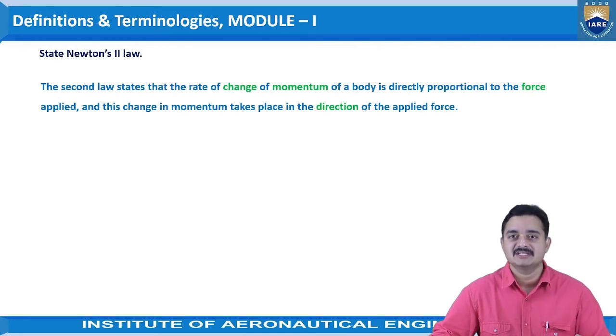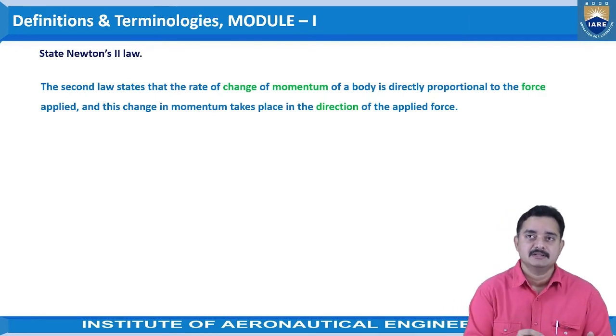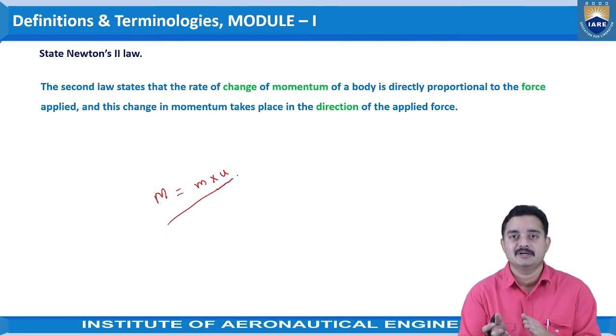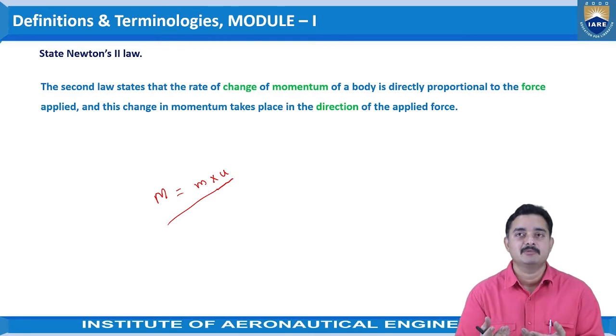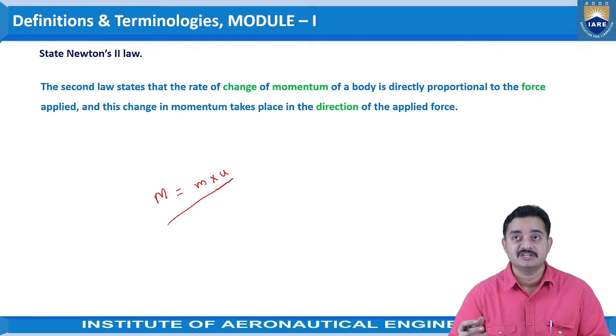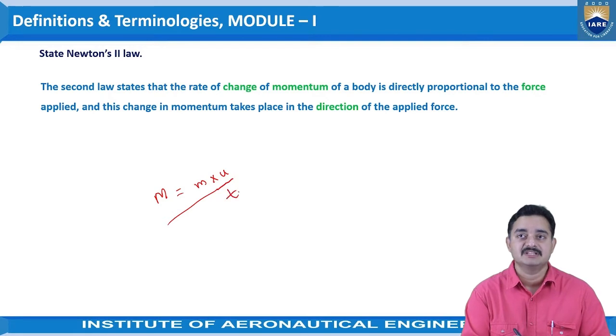We all know the momentum is nothing but the product of mass and velocity, m into u. So the change in momentum is the difference of the final momentum and the initial momentum. And it is given that the rate of change of momentum is directly proportional to the force. That means the change of momentum divided by time is directly proportional to the force involved.